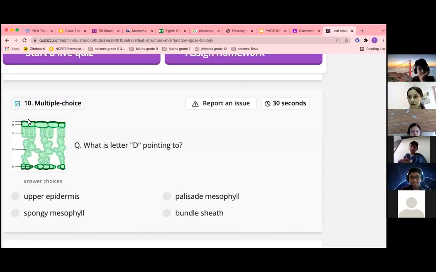This is a picture. Can you see this? This is a rough diagram. You know what is C? Ma'am, C is palisade layer. Palisade layer. What is D? Spongy layer. Okay. Spongy layer. Mesophyll cells. I have given you the reason why it is spongy, because space is there, and why the space is there, for air. And then they do a much smaller amount of photosynthesis. Correct. A, you know what is A? A is upper epidermis. Correct.